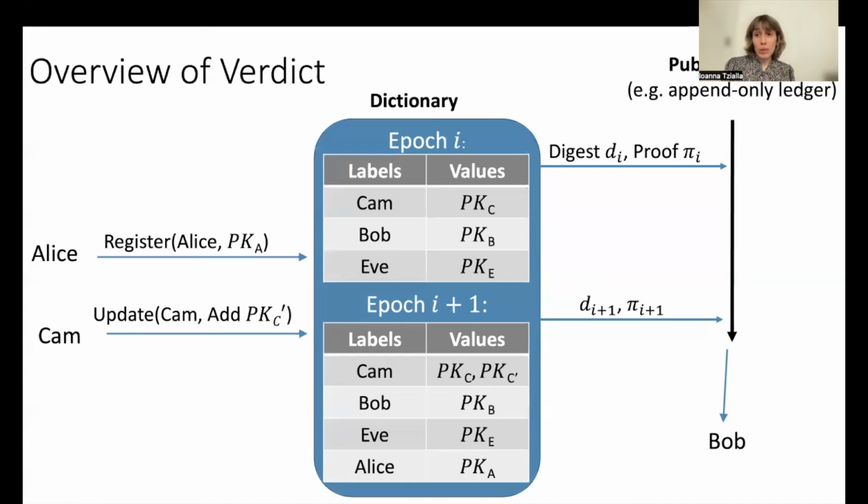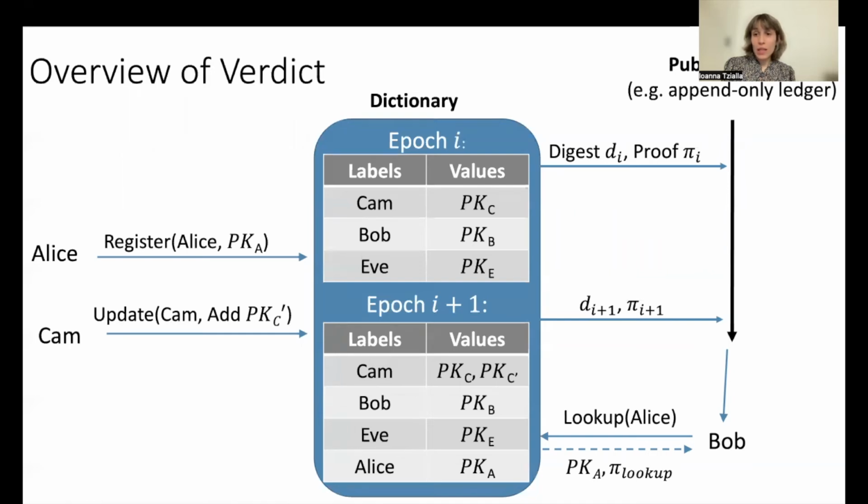Users validate all update proofs that the service publishes in the public timeline to make sure that the service executes updates correctly. When user Bob looks up Alice's key, the service sends back the answer along with a lookup proof that demonstrates that the answer is consistent with the latest public digest. If Bob has verified all proofs in the public timeline and the verification of the lookup proof checks out, then Bob is sure that the answer indeed corresponds to the key that Alice has registered.